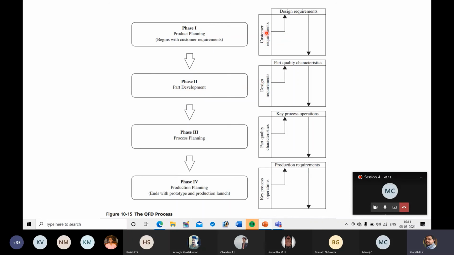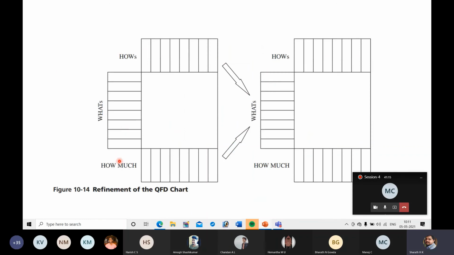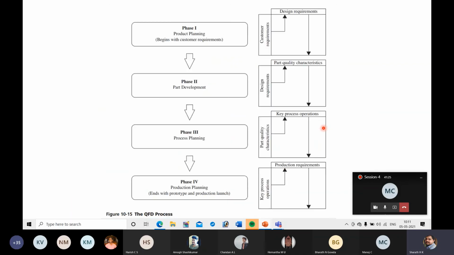Here you can see, as we discussed, hows and how much, that is technical descriptors, will become what's in the next chart. This is the what's, this is hows. Next, design requirements will come here. So hows of the previous chart become what's in the next chart. Customer requirements should be translated into technical descriptors, that is design requirements.